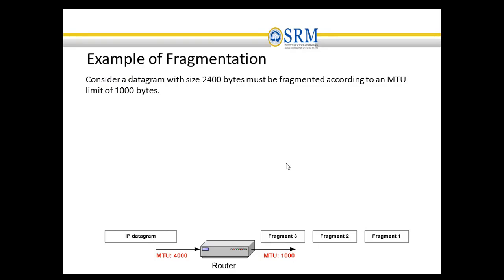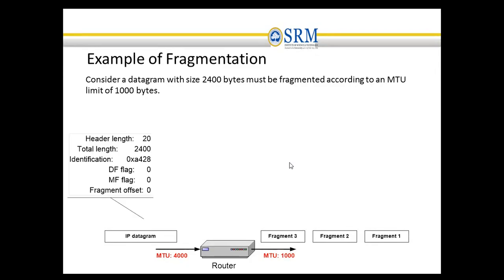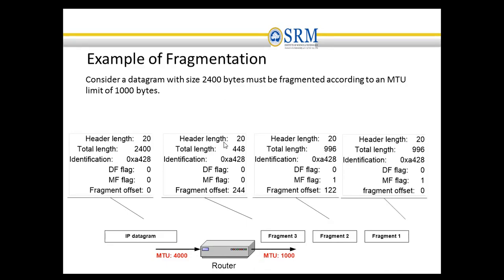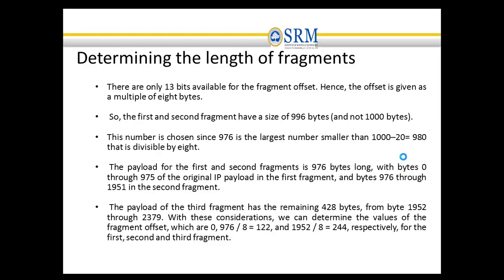So we are going to see an example of IP fragmentation. Consider a datagram of size 2400 bytes, which must be fragmented according to a maximum transmission unit limit of 1000 bytes. So here the MTU value is 1000 bytes and the datagram size is 2400 bytes. The header length of 20 bytes needs to be allocated, so we subtract 20 from 1000. 1000 minus 20 is 980 bytes.